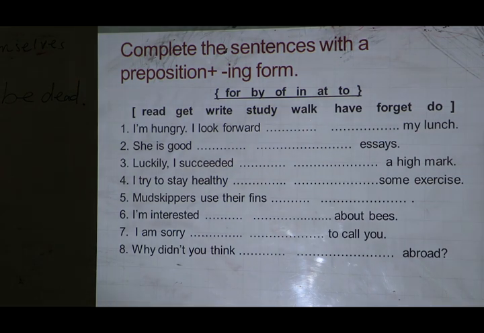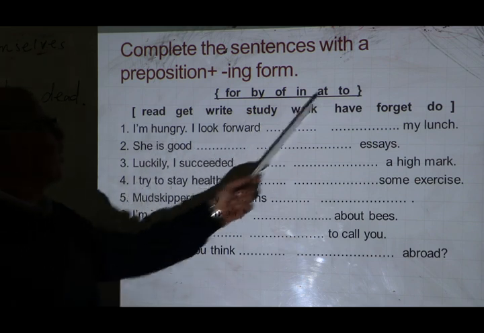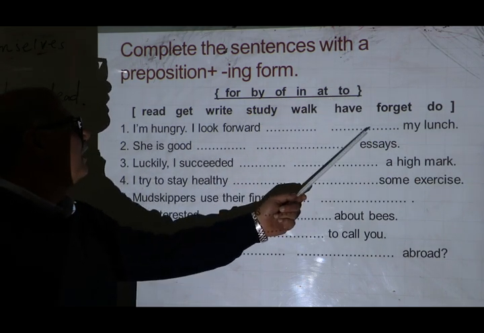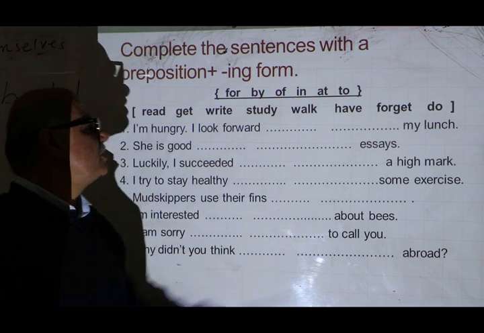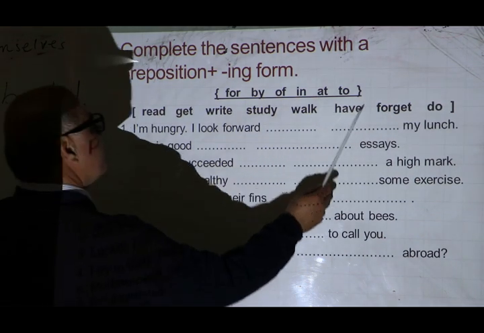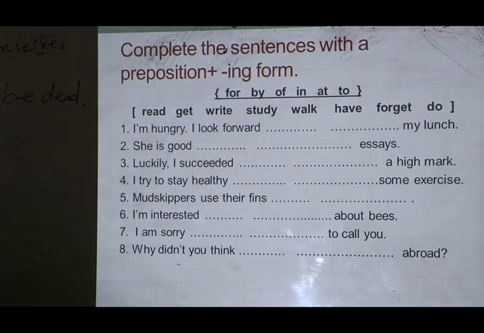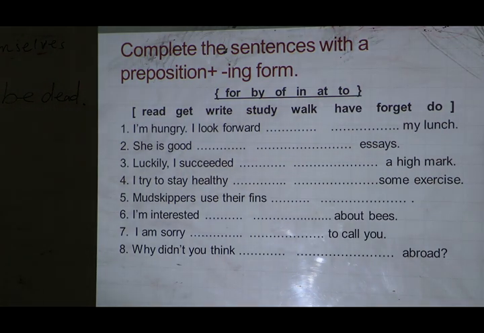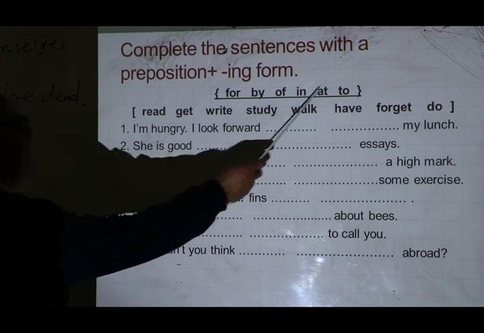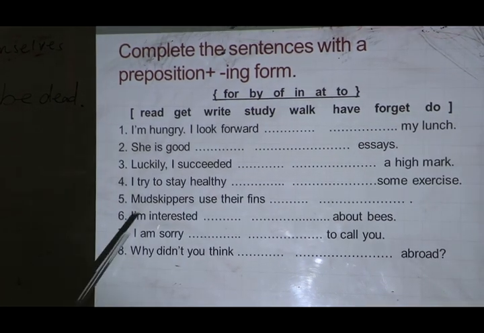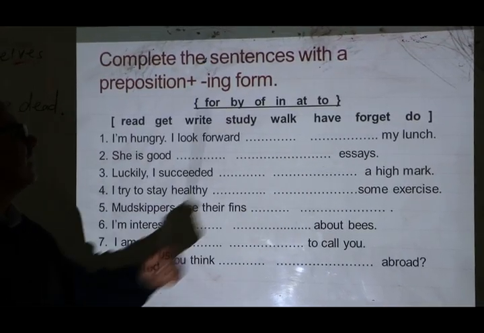For example, I am hungry, I look forward to having my lunch. So have plus ing: I am hungry, I look forward to having my lunch. Look at number 2. She is good at writing, he says.